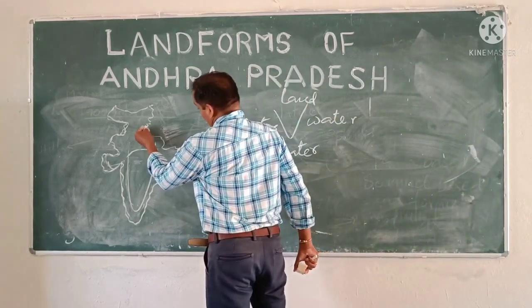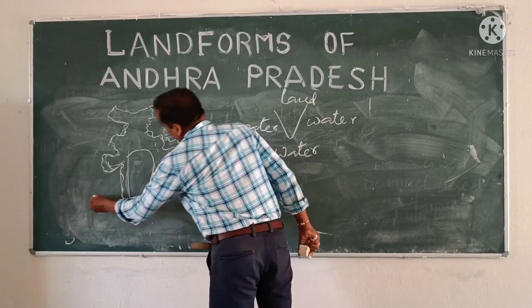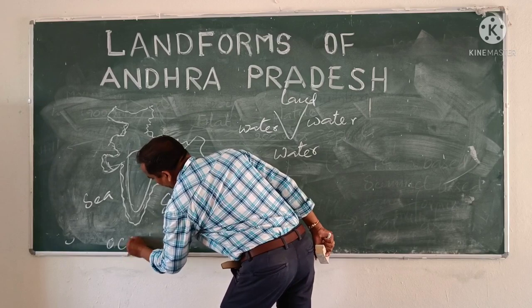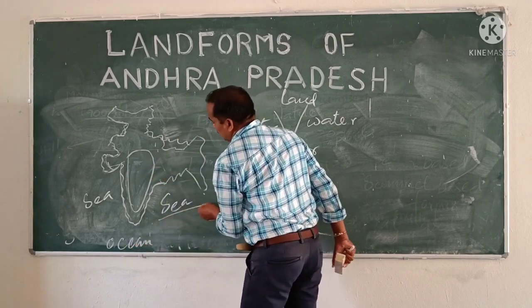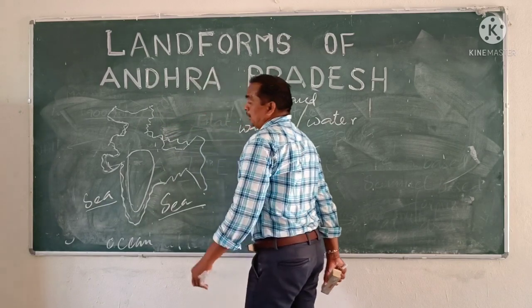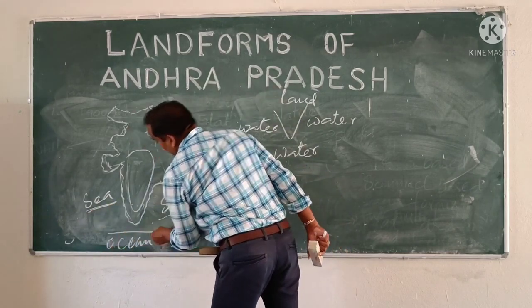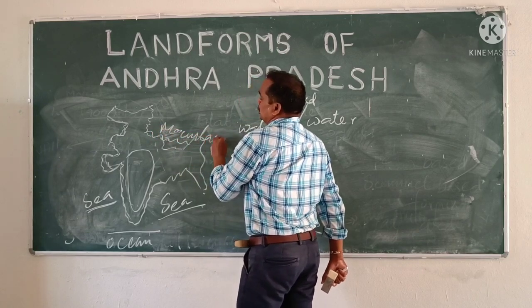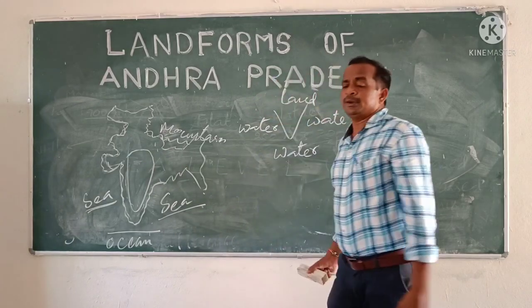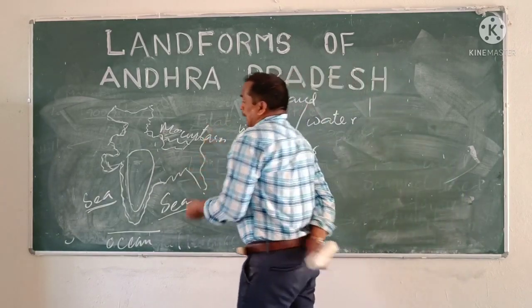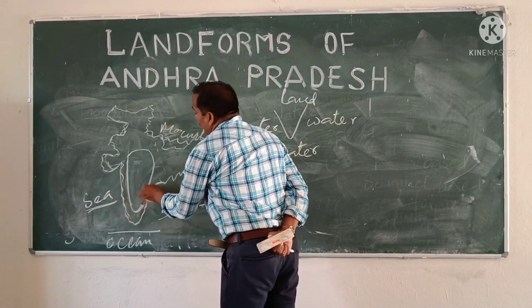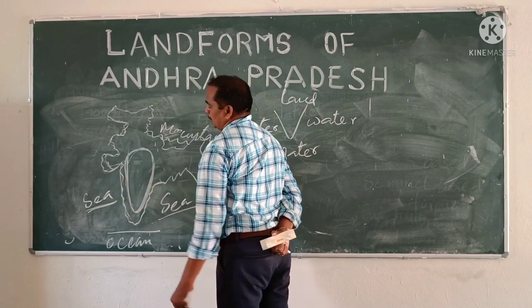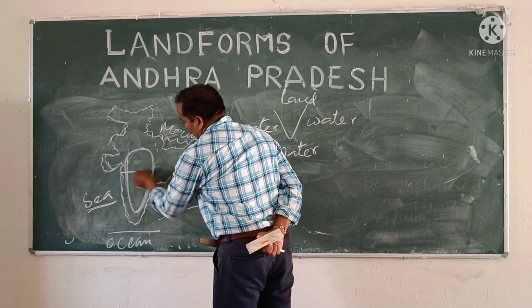India also has mountain ranges. This is sea, this is sea, this is also ocean. That means there is sea in the eastern part, the western part and the southern part, whereas in the northern part mountains are there. So India is called a peninsula, a country of peninsula. In the Indian peninsula, the plateau is also in the shape of a peninsula. That is called the peninsular plateau.